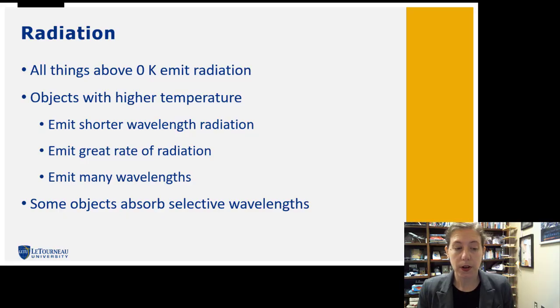Now, different objects, like the Earth's surface, which is made up of different surfaces, water, land, absorb radiation at different rates. And we are going to get into that in a little bit more detail. One example, just to give you first, is snow absorbs infrared radiation, but not sunlight. So we call it a selective absorber.